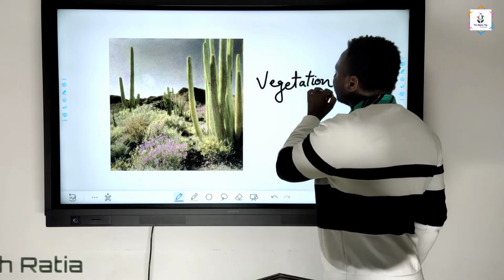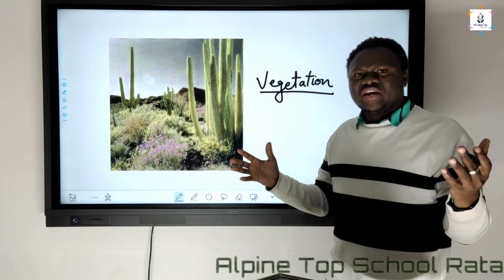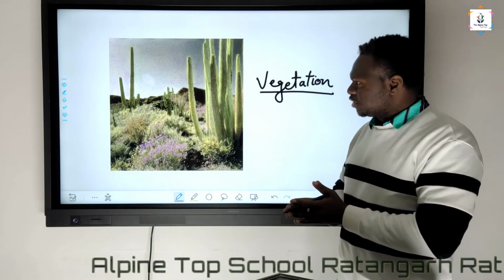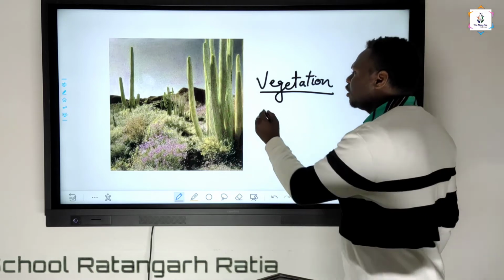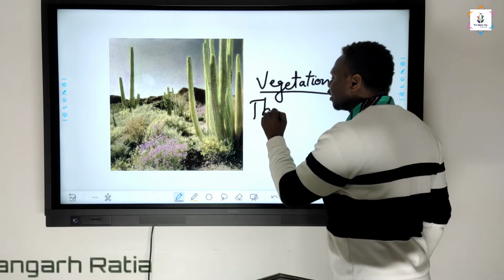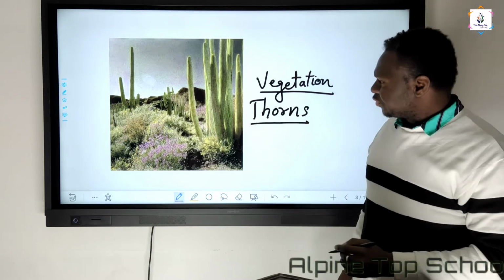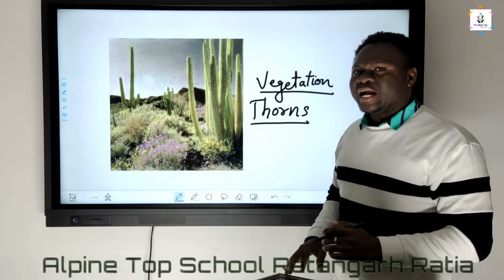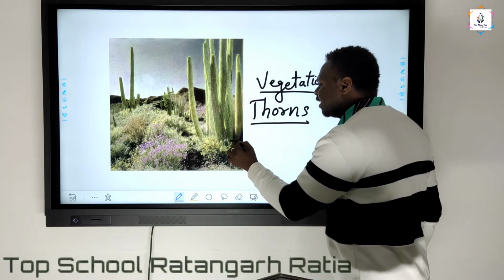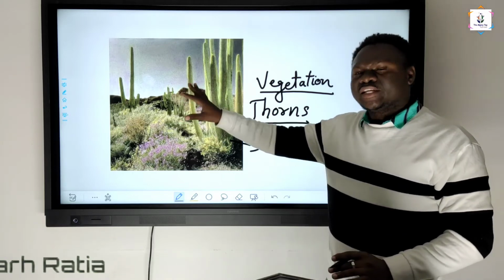Vegetation of desert is somewhat quite different than the other vegetations or the area. Here, the vegetation is a thorny vegetation. Thorns are mostly seen on this particular area. And these are the, mainly you can see, one of the famous vegetation of the desert is the